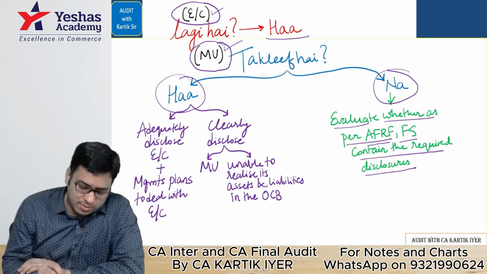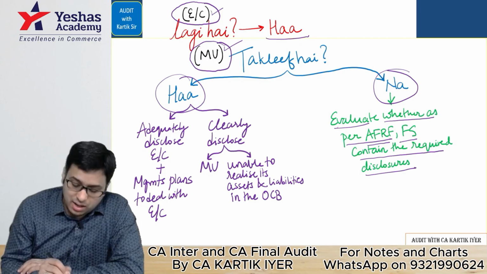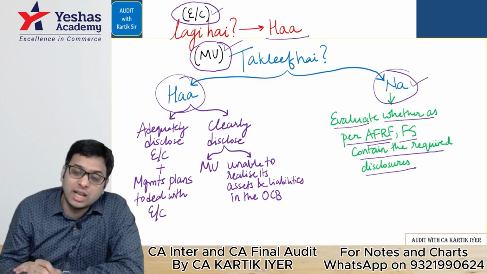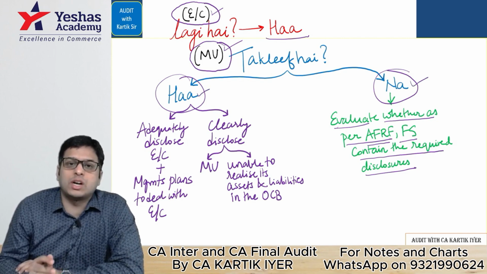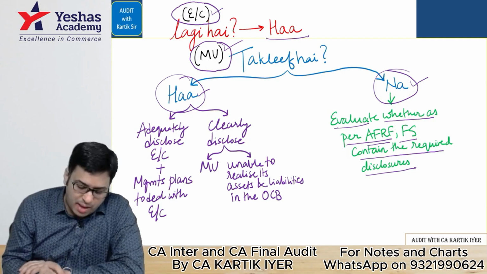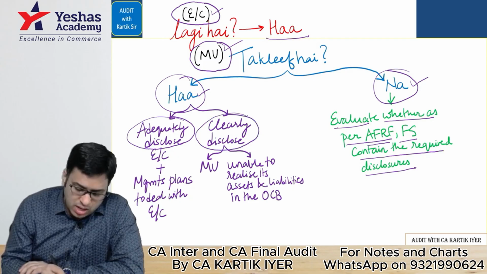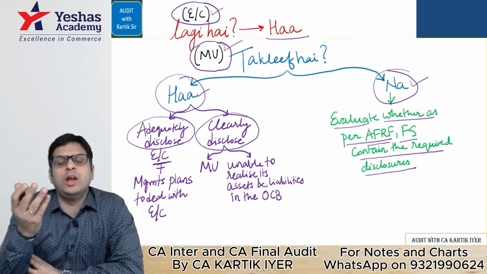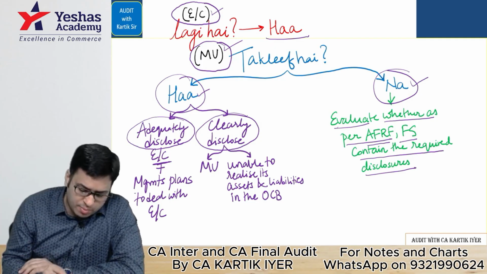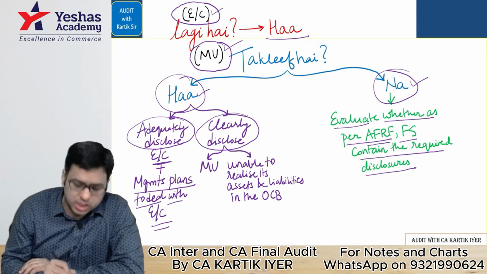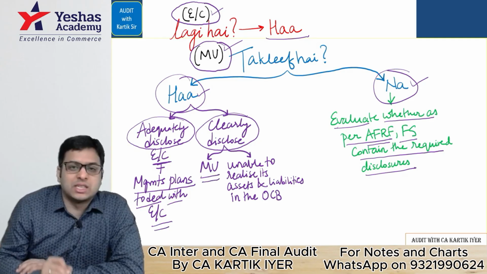Okay. Second, if material uncertainty is there, this was a case where material uncertainty is not there. In this case, material uncertainty is there. So there is a material uncertainty, big doubt that the company may not continue as a going concern. In that case, management has to adequately disclose. They have to clearly disclose. What should they adequately disclose? The event or condition. They should tell openly, big loan is there. We are not able to pay it, like that. Plus, they should disclose the management's plans to deal with the event or condition. Easy. They should clearly disclose the material uncertainty.